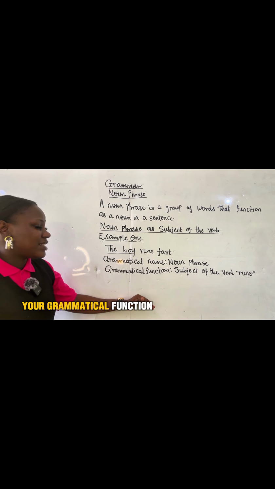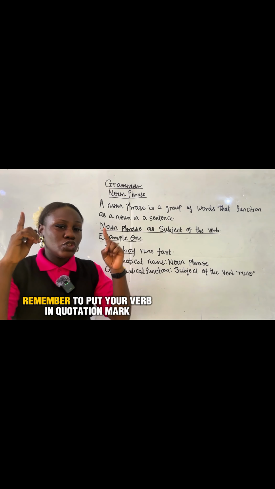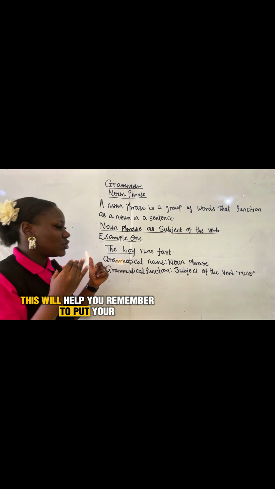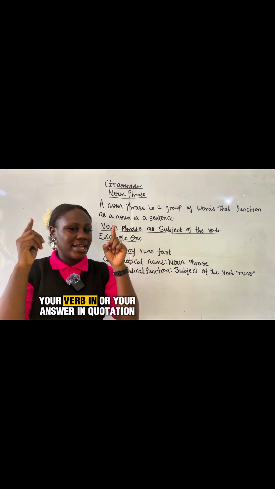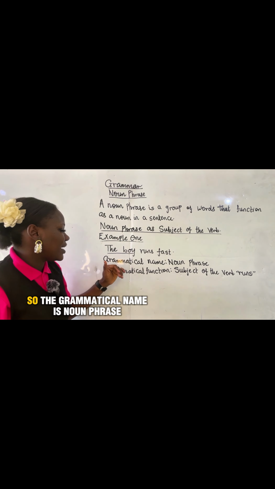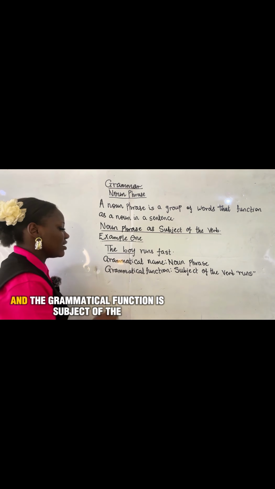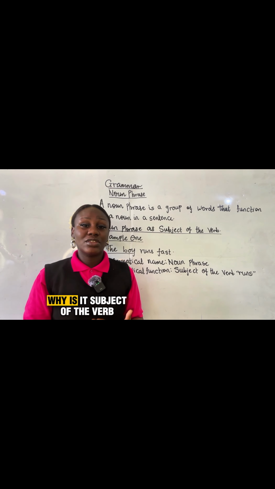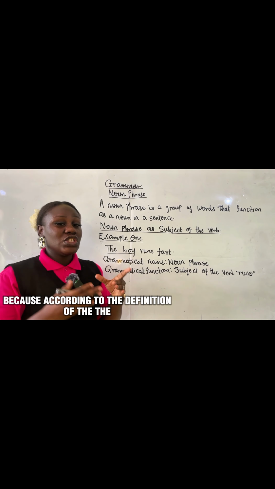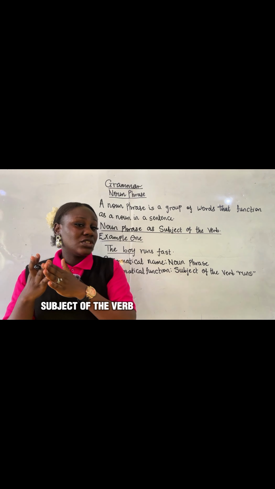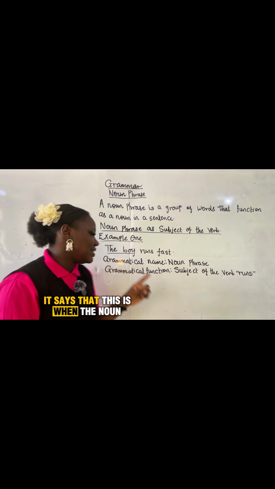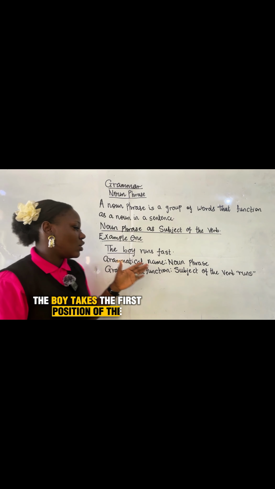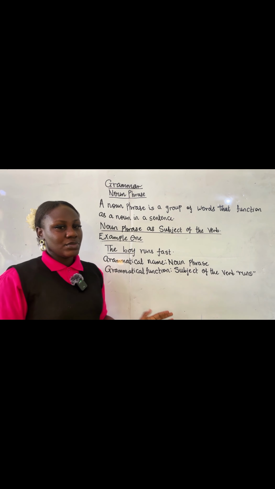Please, in stating your grammatical function, remember to put your verb in quotation marks. This will help you. So the grammatical name is noun phrase and the grammatical function is subject of the verb "runs". Why is it subject of the verb? Because according to the definition of the subject of the verb, this is when the noun phrase, the boy, takes the first position of the sentence. Well explained.